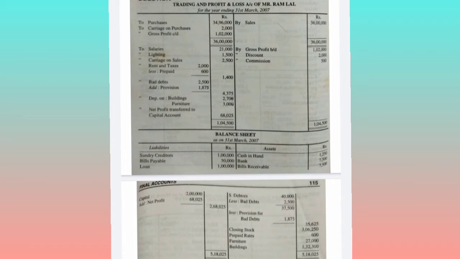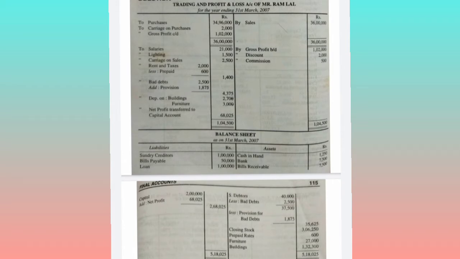Next comes furniture 30,000. Take this amount to the balance sheet asset side. And for furniture we have an adjustment, right? Depreciation at the rate of 10%. So 30,000 into 10%, the depreciation is 3,000. This depreciation will come on the debit side of the P&L account. And one more effect in the balance sheet, that is furniture amount 30,000 minus 3,000 comes to 27,000. So the net balance in the balance sheet comes to 27,000.